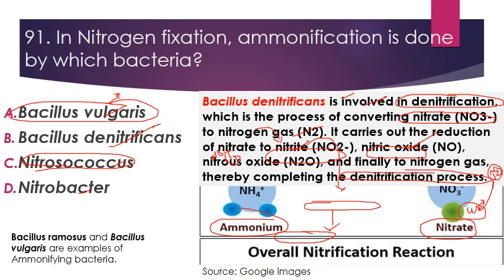So we have these two bacteria, that is Bacillus ramosus and Bacillus vulgaris, which are examples of these ammonifying bacteria.